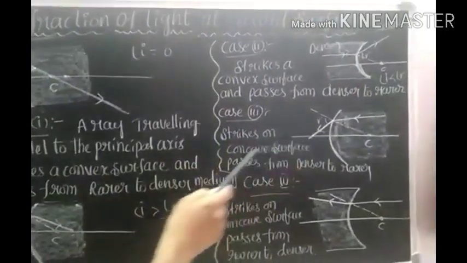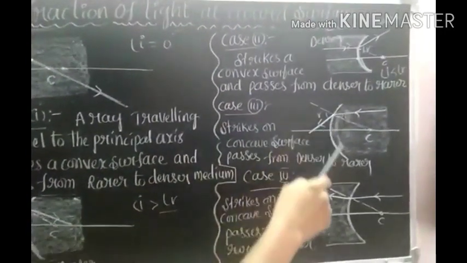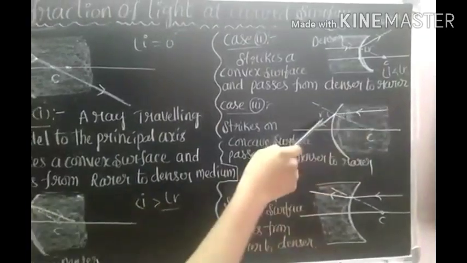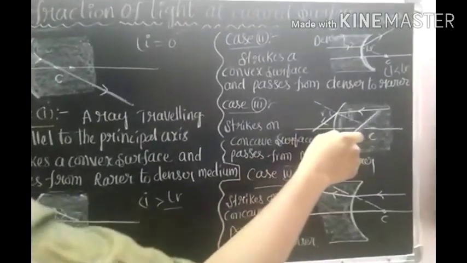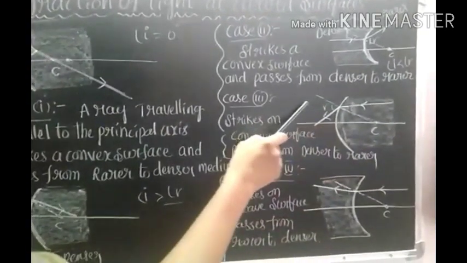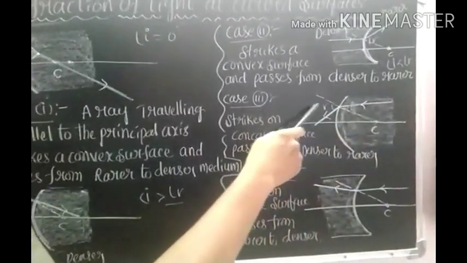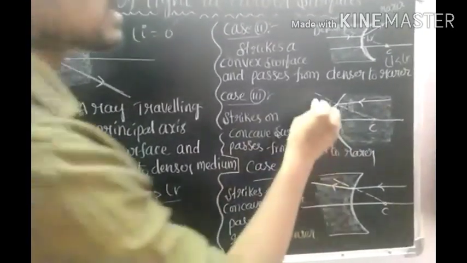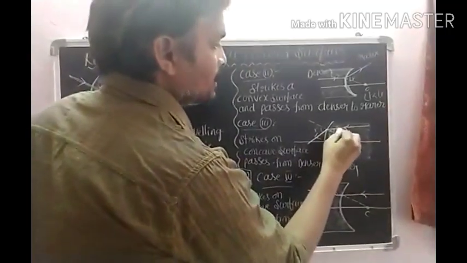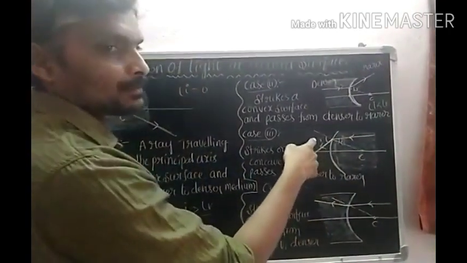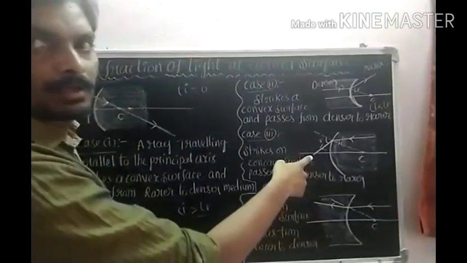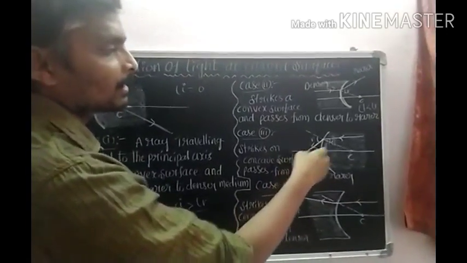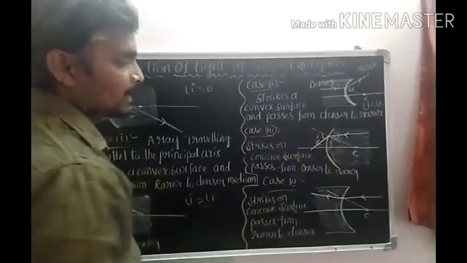Here the light ray strikes the concave surface, the inside surface. So the light ray travels from denser medium to rarer medium, that's why it bends away from the normal. This is the normal, this is the angle of incidence, this is the angle of refraction. So it bends away from the normal, which means after refraction the light ray travels towards the principal axis.